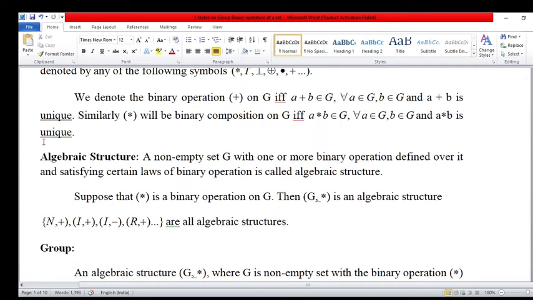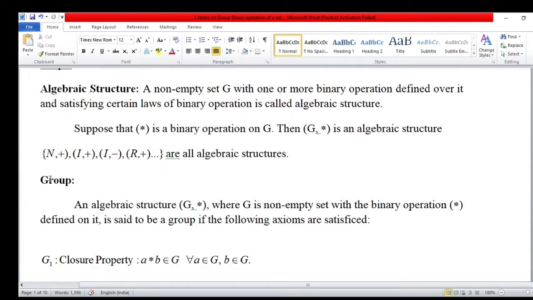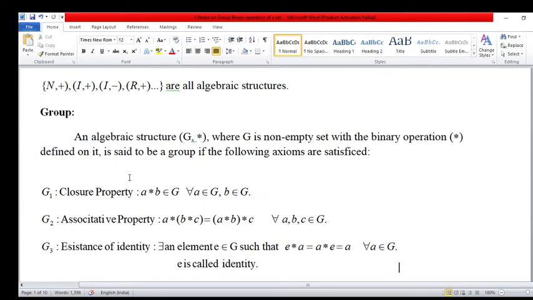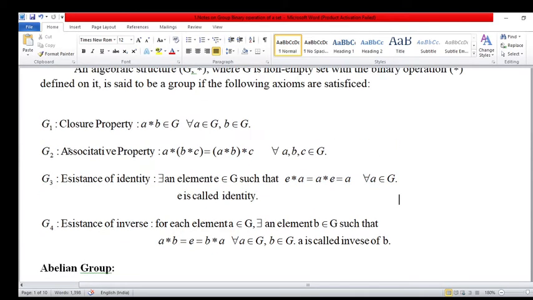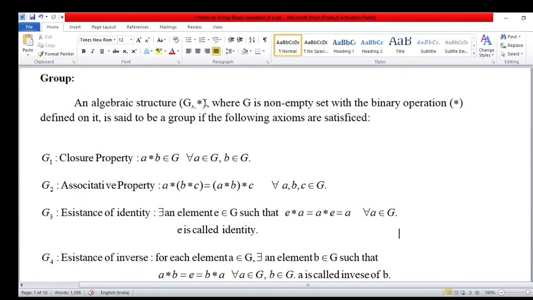So this is the definition of a group. This is the most important definition: an algebraic structure satisfying these four conditions G1, G2, G3, G4. Memorize this. G1 means closure property, G2 means associative property, G3 means existence of identity and G4 means existence of inverse, and the sequence is G1, G2, G3 and G4. If this algebraic structure satisfies these conditions, then it is called a group. This is the definition of a group.